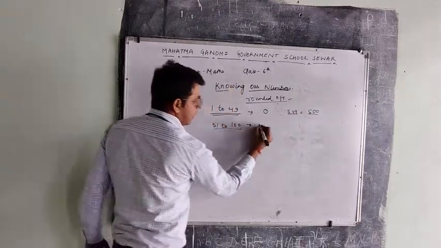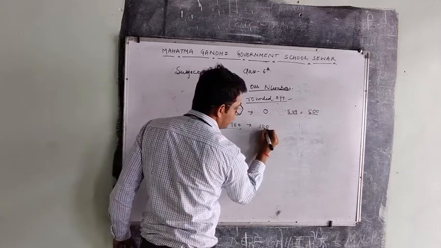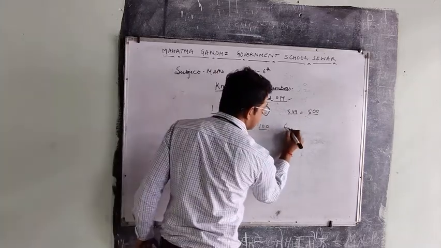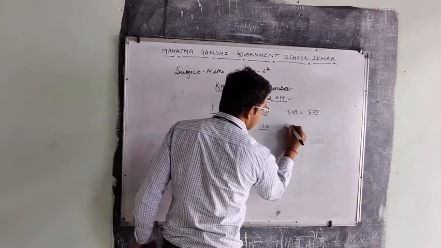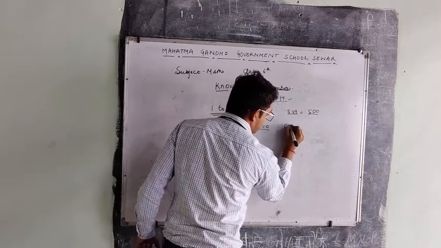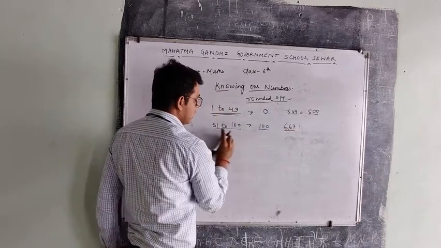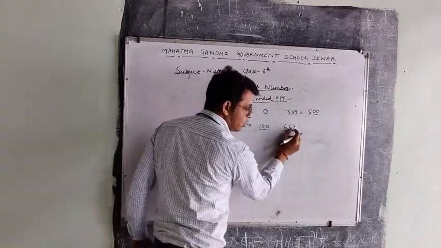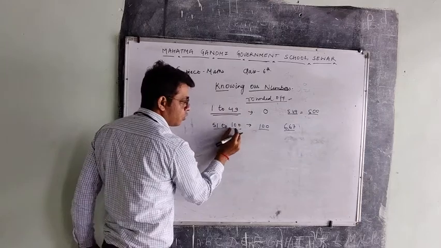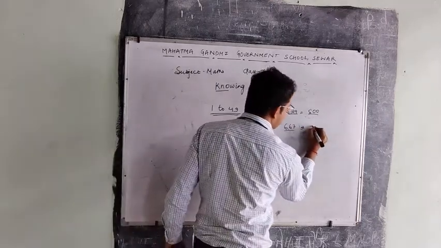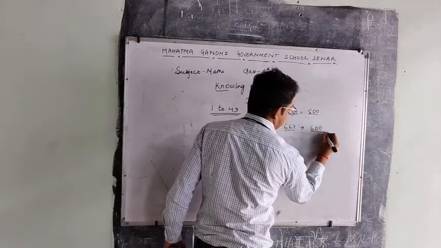The same way, it will be rounded off to 100. Like 6,667: it is greater than 50. The last two digits come in between 51 to 100, so we will round it off to 600.